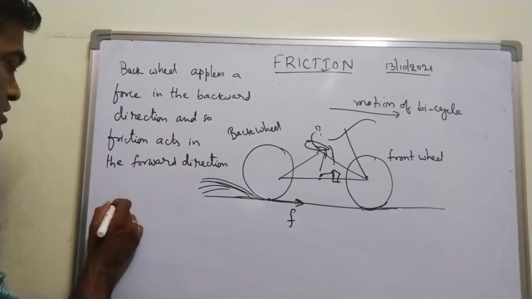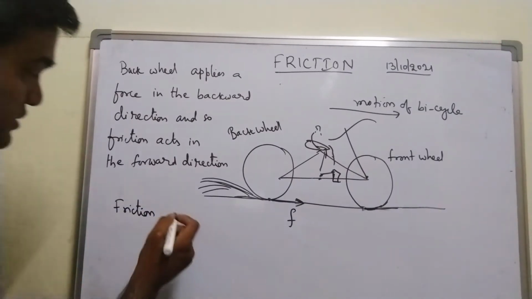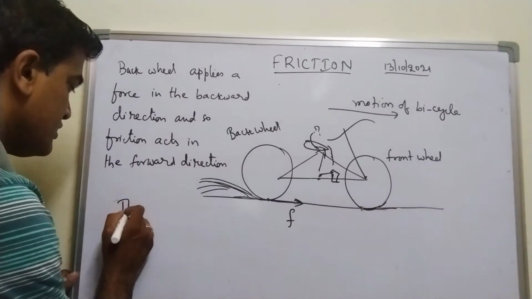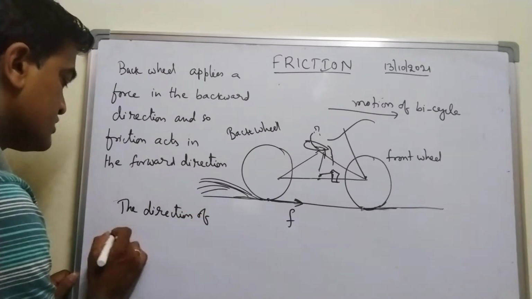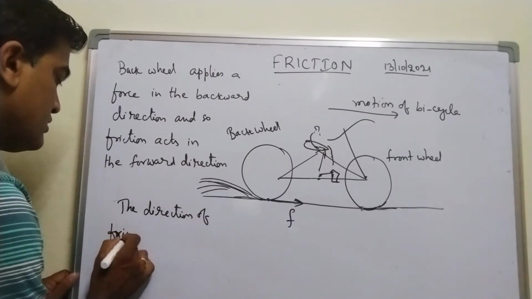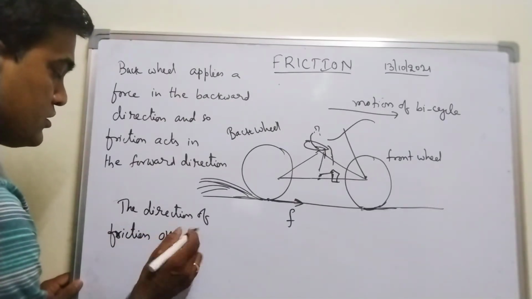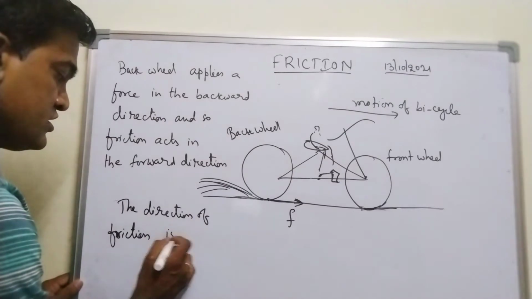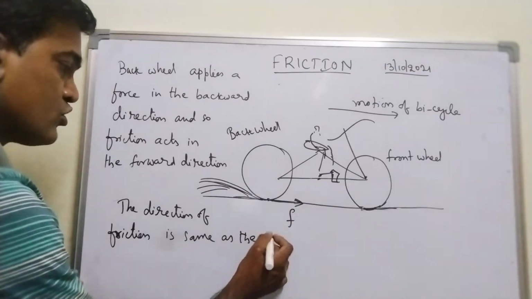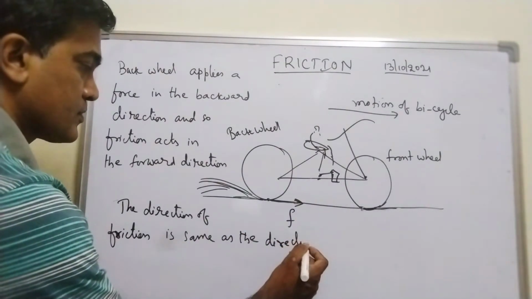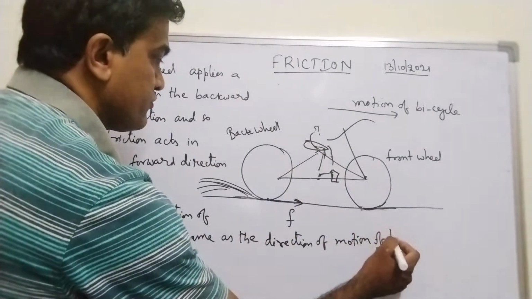So here I can say that the direction of friction is the same as the direction of motion of the bicycle.